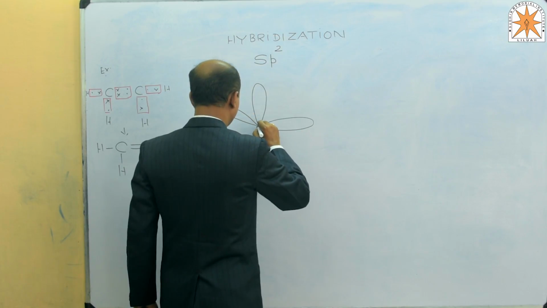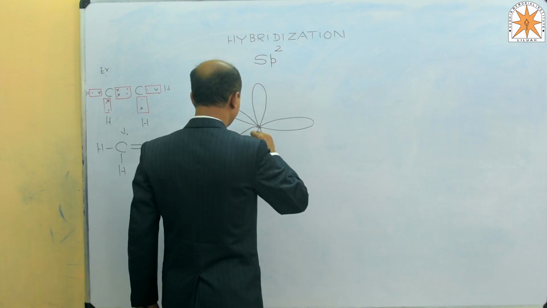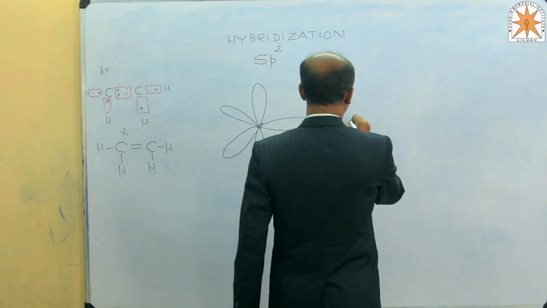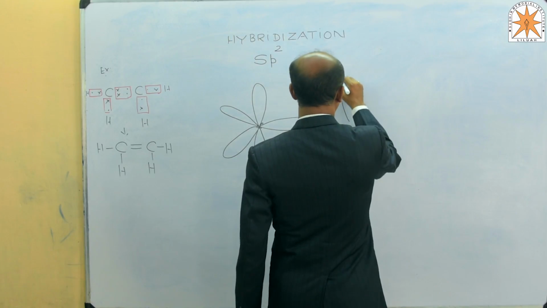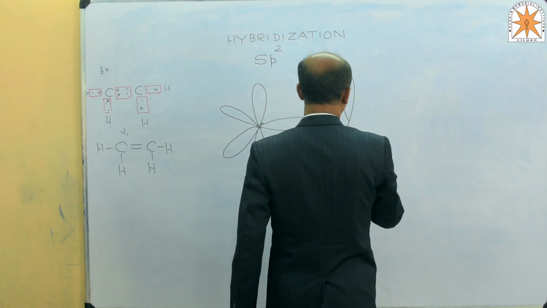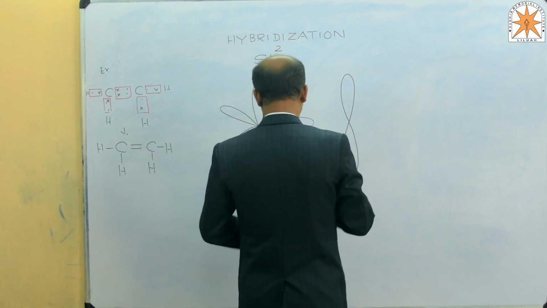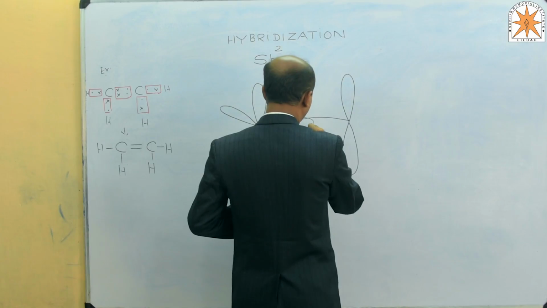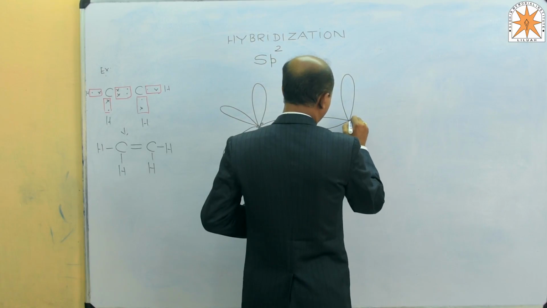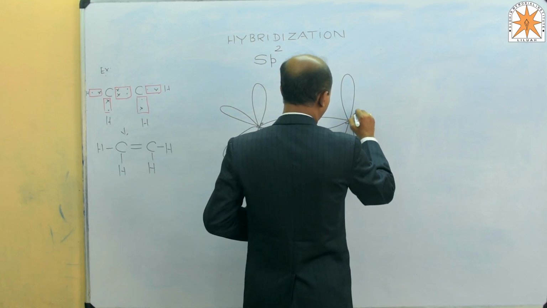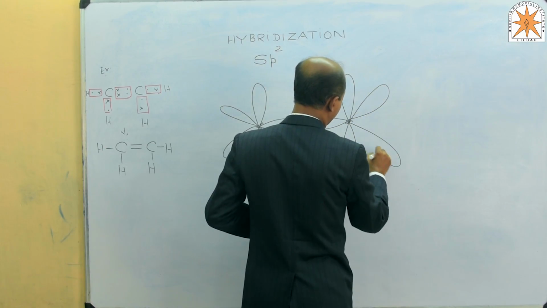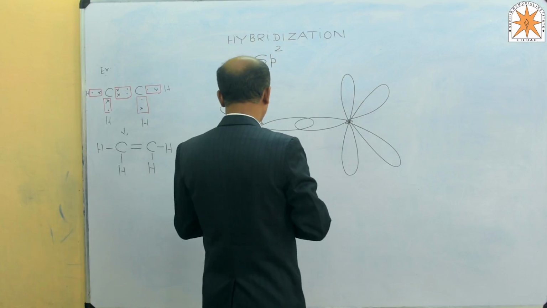These 3 hybrid orbitals have formed. The nature of this, the carbon number 2, also contains one 2pz. This is left unhybridized, and here like this is an sp2 hybrid orbital.